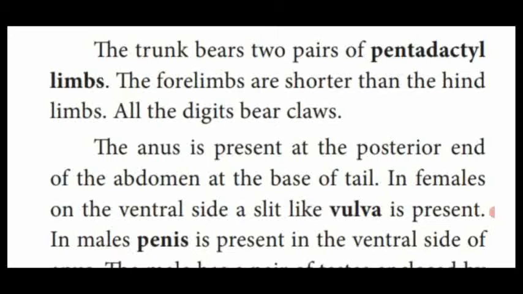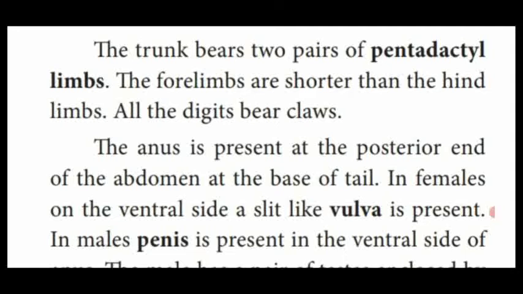Fore limbs are very shorter when compared to the hind limbs or lower limbs. Fore limbs means upper limbs, hind limbs means lower limbs.